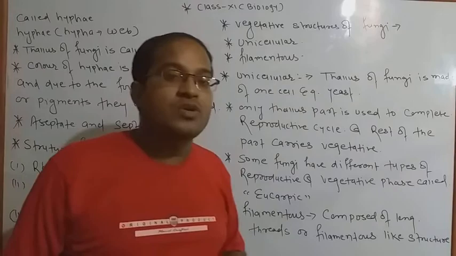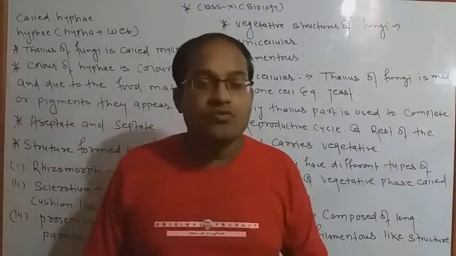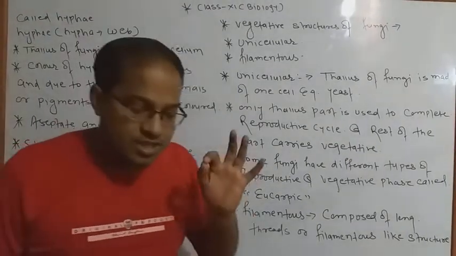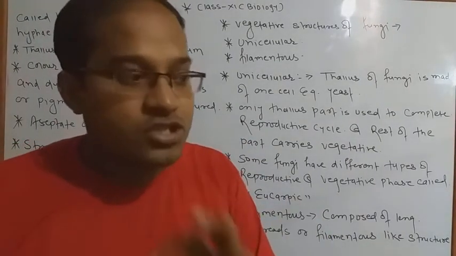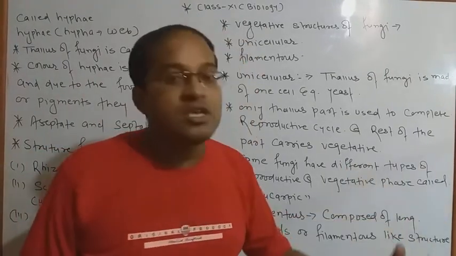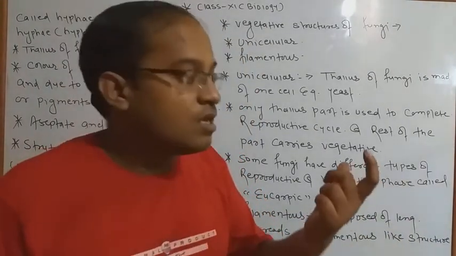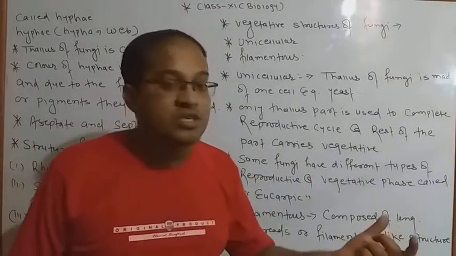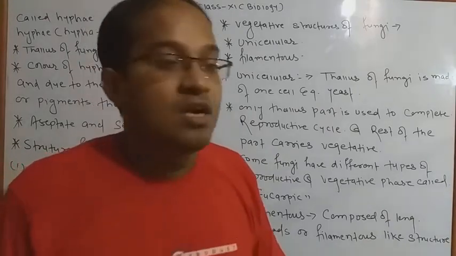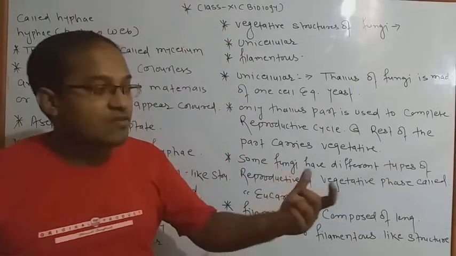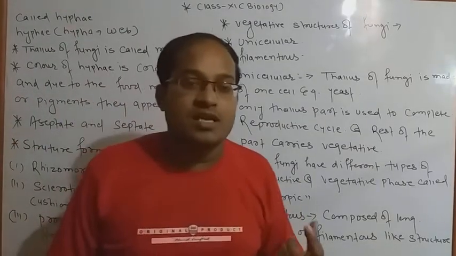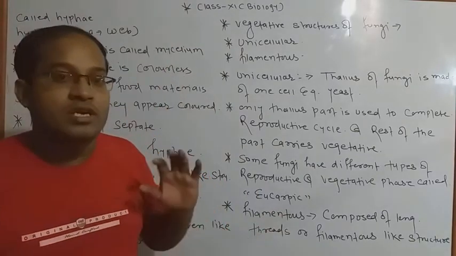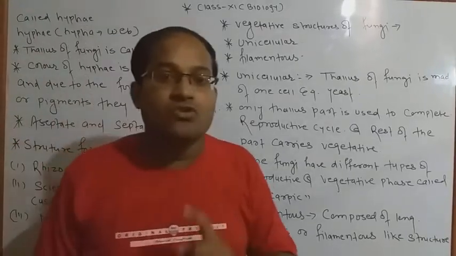Before starting the video I am giving you one question, and you all have to give me your answer after the completion of my class. The question is: how are fungi distributed, and which special names have been given on the basis of their habitat? Like fungi found in cow dung have a special name, and so do those found in air, on walls, and in different other places. You all have to give me exact answers, which I have already taught in the last video. This is your first homework.